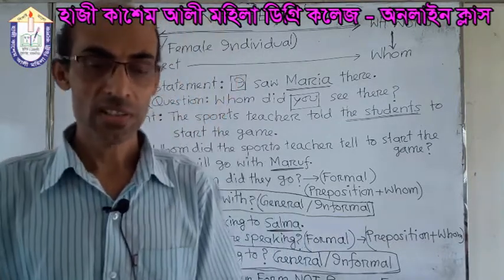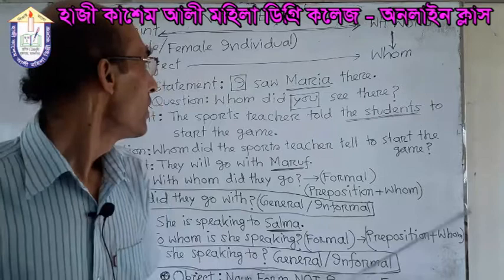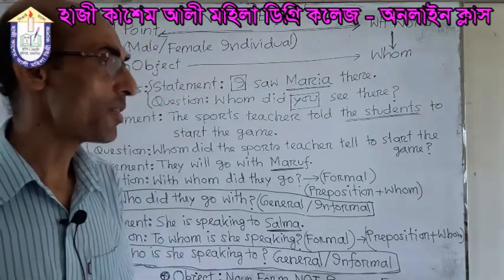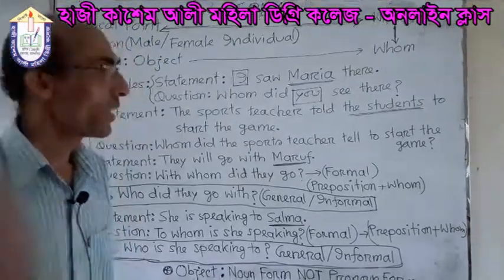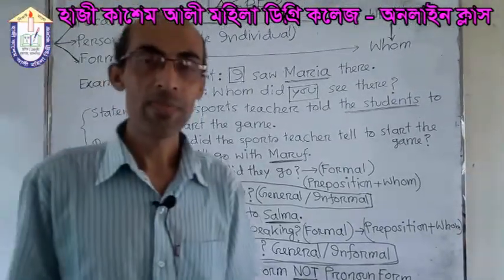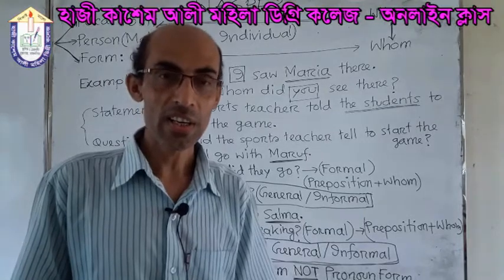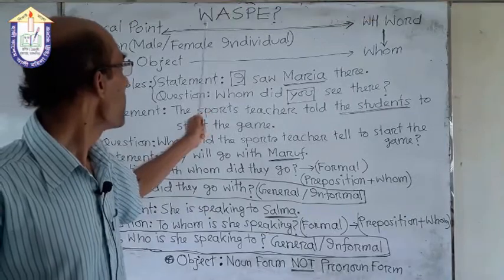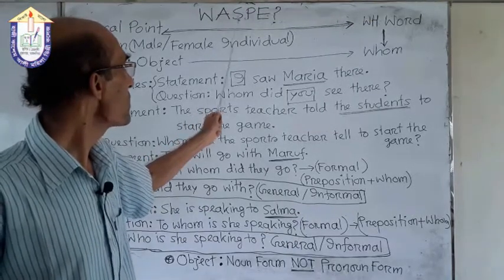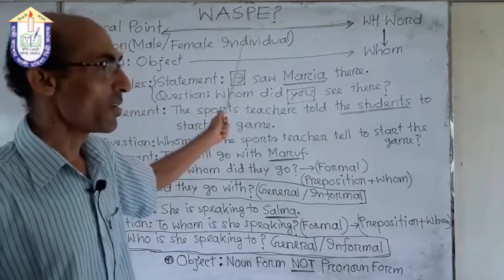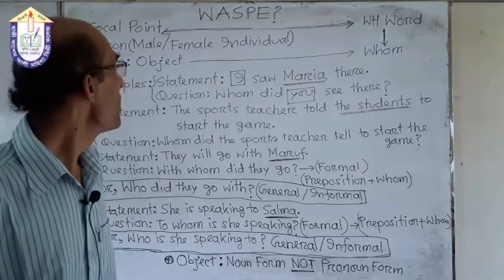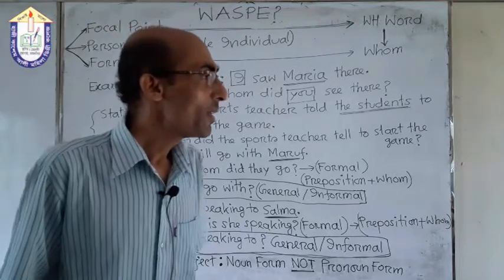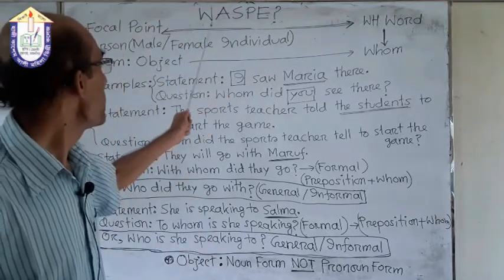Now we will discuss the second point. Dear learners, in the last class I told you about a structure. Can you remember the structure? Yes, the structure is WASPE. Can you remember it? W-A-S-P-E. And what does that term mean? I think you can remember it.